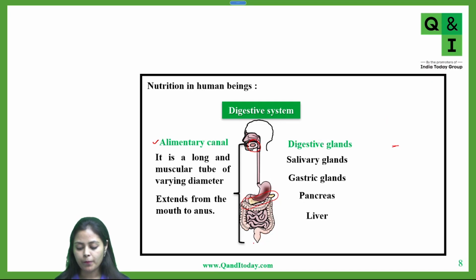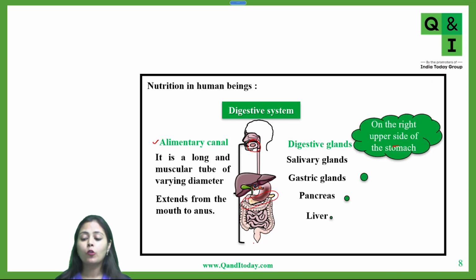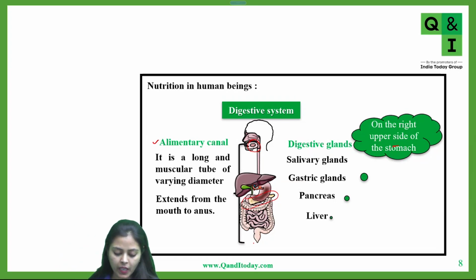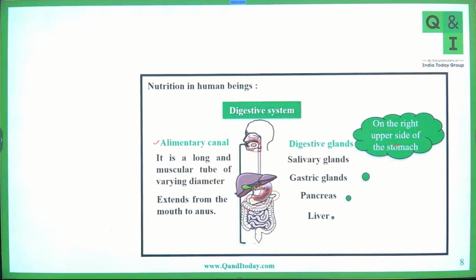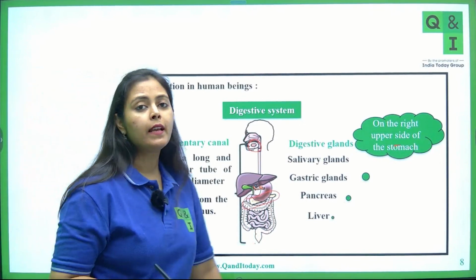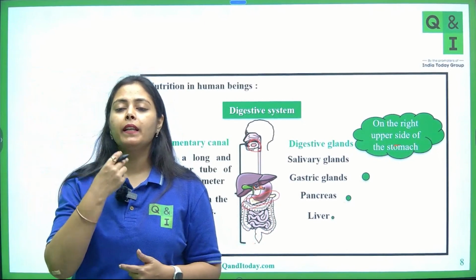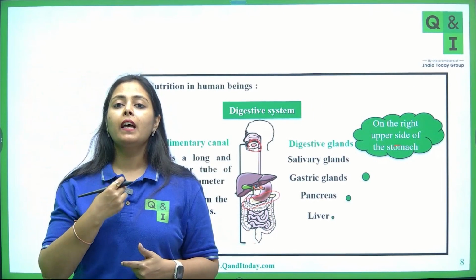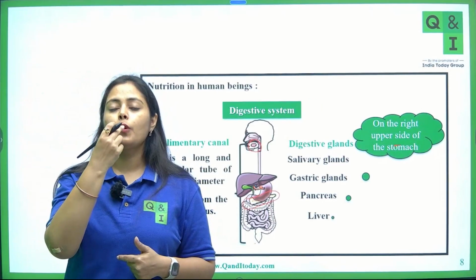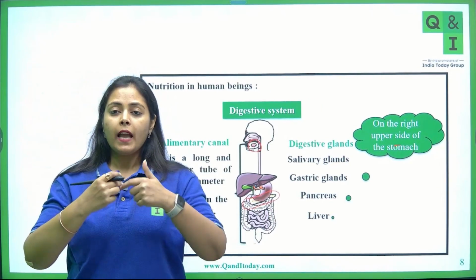Now the liver. Where is the liver located? The liver is located on the upper right side of the stomach. Now students, let me tell you this. This is your alimentary canal, which starts from the mouth.